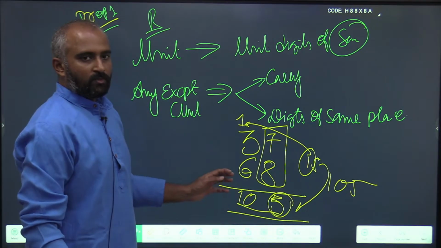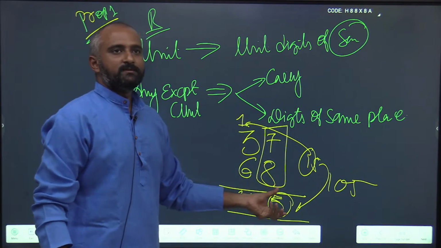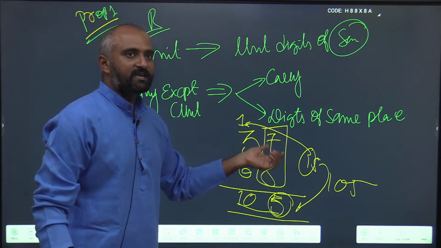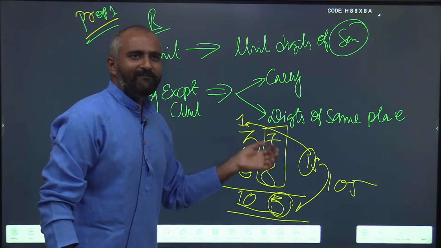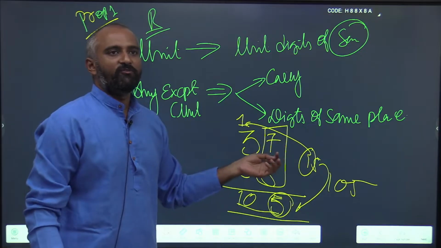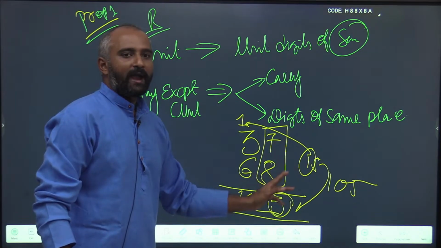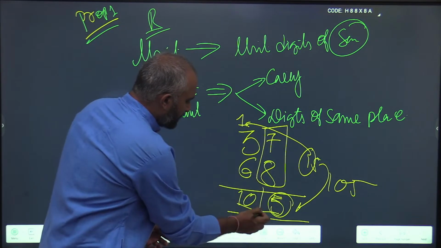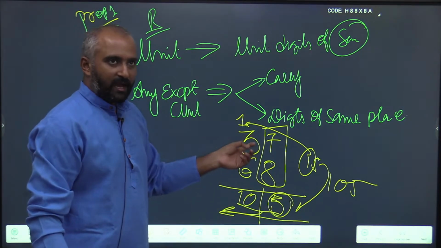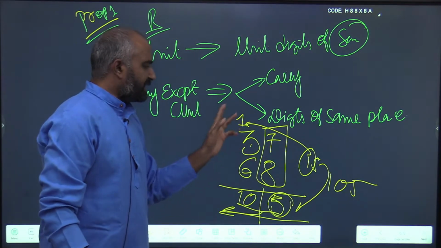So what do we get from that? In any of the addition problems, since your unit digit only depends upon the unit digit, which will be clear to you, you will always try to start from the unit digit itself. Why? The permutations of the result are very less. It only depends upon what you are adding in the digit. But whenever you take any digit except the unit digit, it depends upon both the addition and the carry from the previous digit addition.